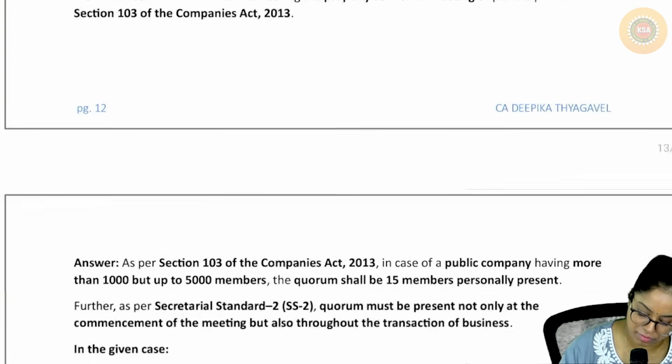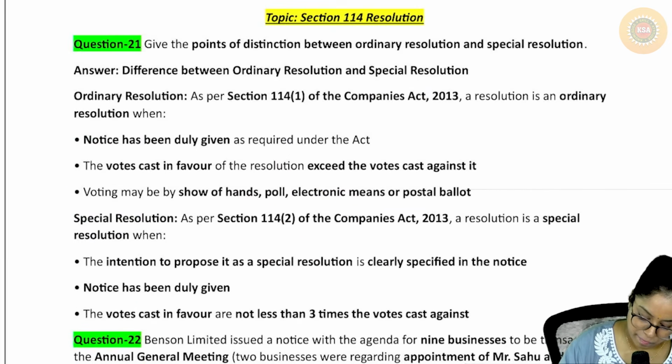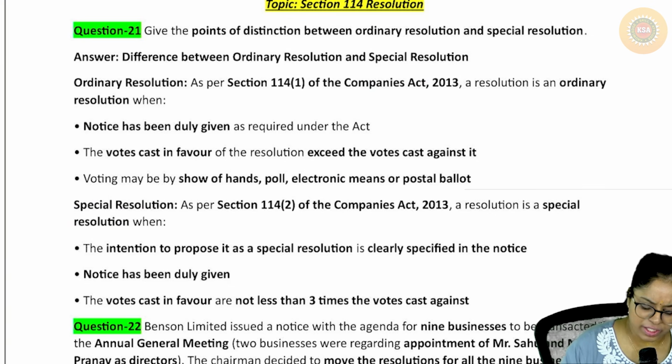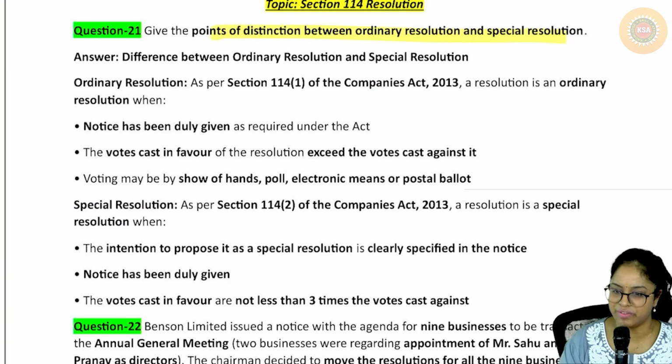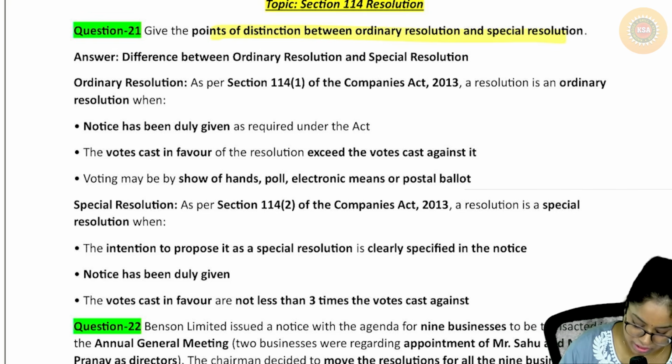There's an SM question. Give the points of distinction between ordinary and special resolution. You just have to define what is ordinary, where the votes in favor are more than votes against. Special is where the votes in favor are not less than 3 times the votes against.